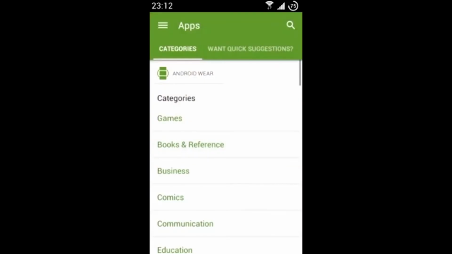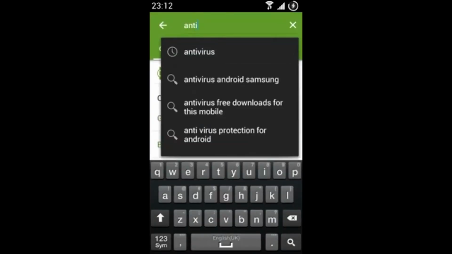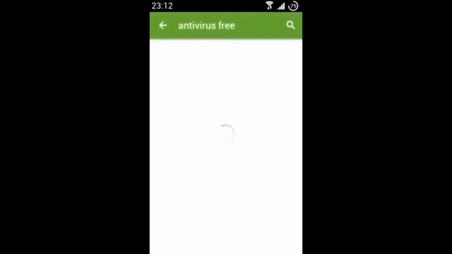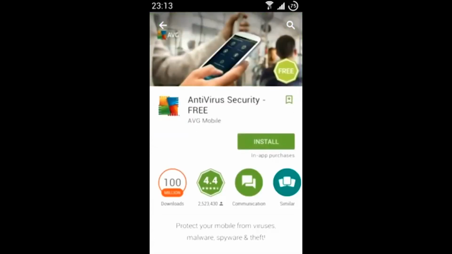Antivirus software is available for your Android device. So on your Android device, go to the Google Play Store. In the search field, type in the words Antivirus. Click the antivirus you wish to install.